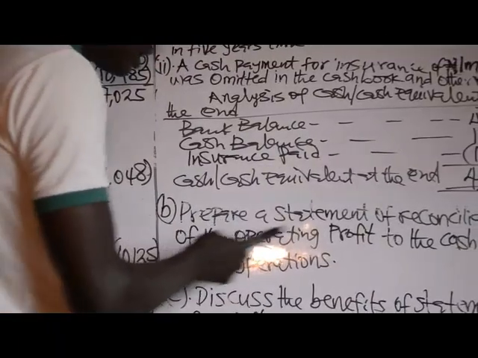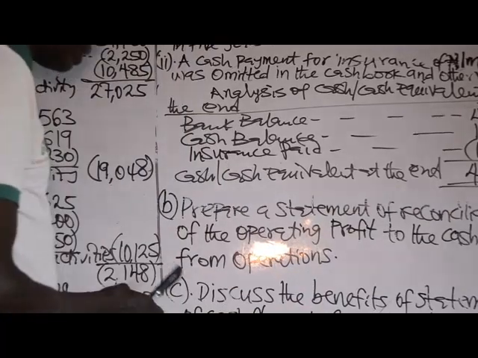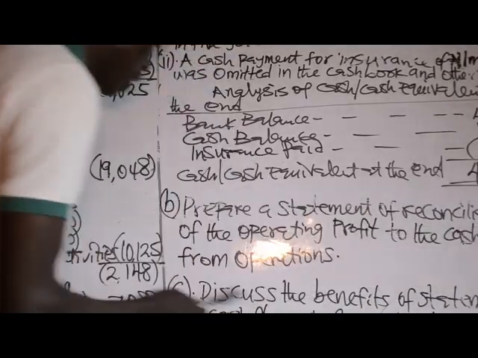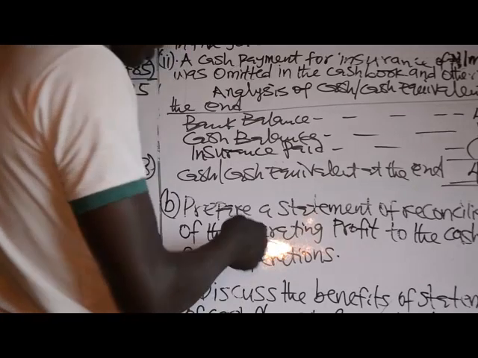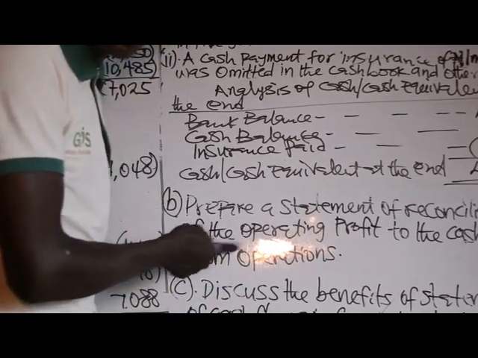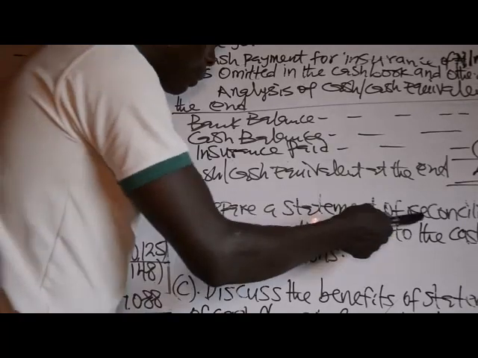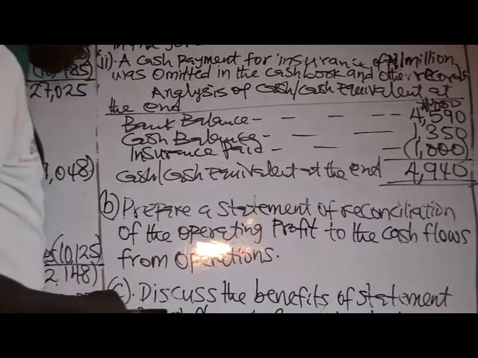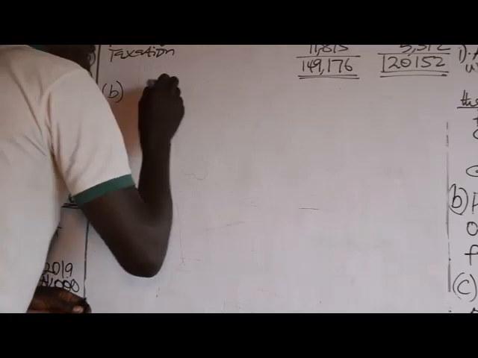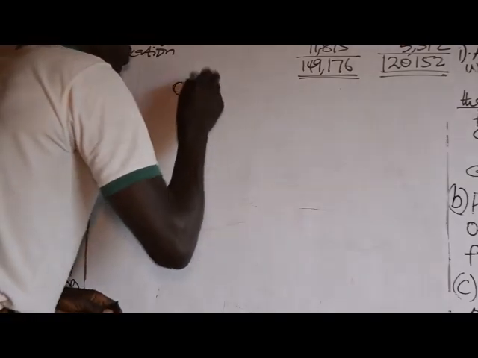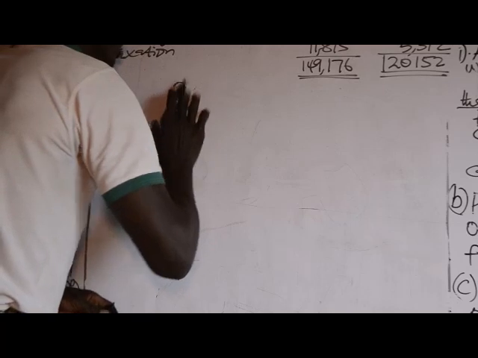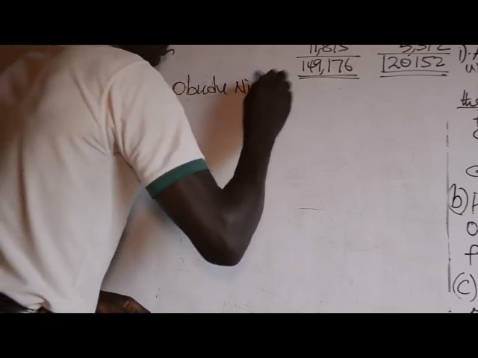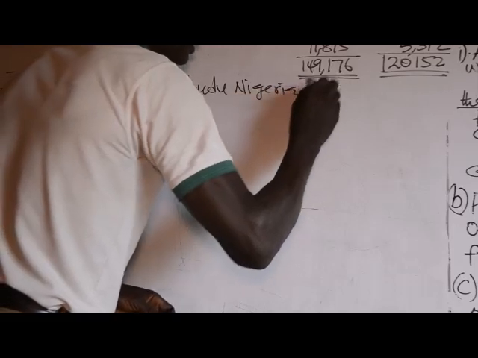Prepare statement of reconciliation of operating profit to the cash flows from operations. You want to prepare a statement that shows the reconciliation of operating profit to the cash flows from operations. B. We have Obudu Nigeria Limited.